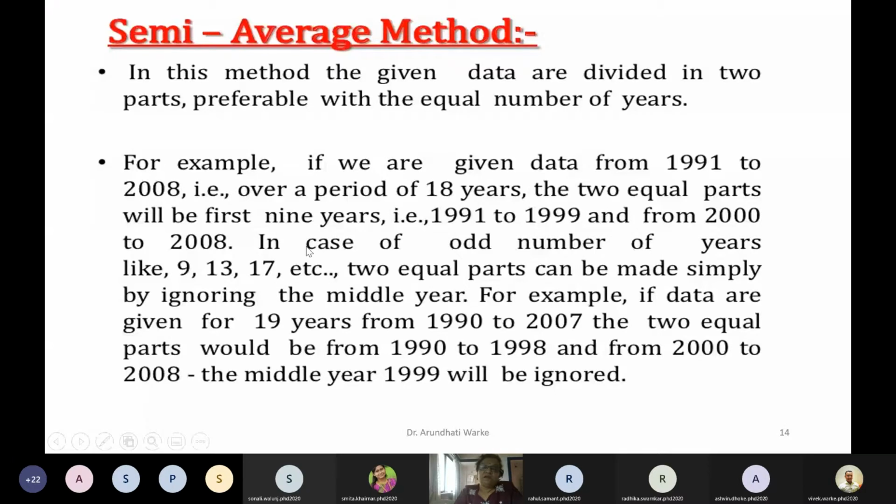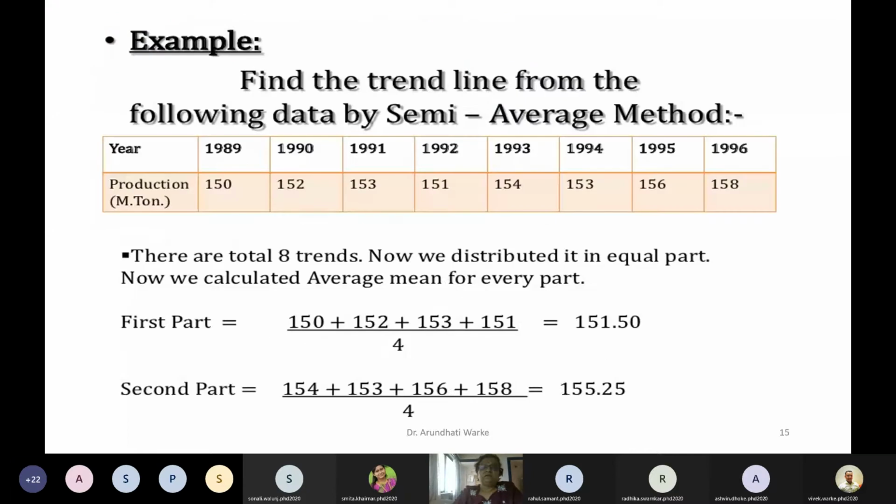We have selected data of 10 years, so it can be divided into 5 years and 5 years. Then we calculate the average of the first 5 years and the average of the next 5 years, and then we join those points on a graph.